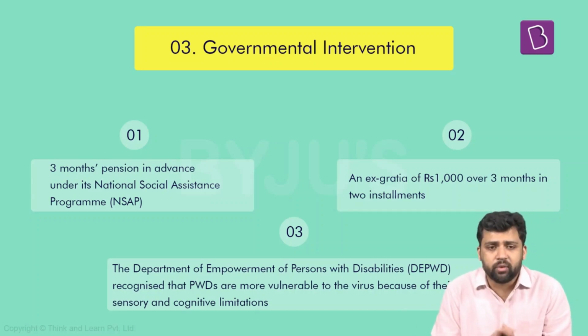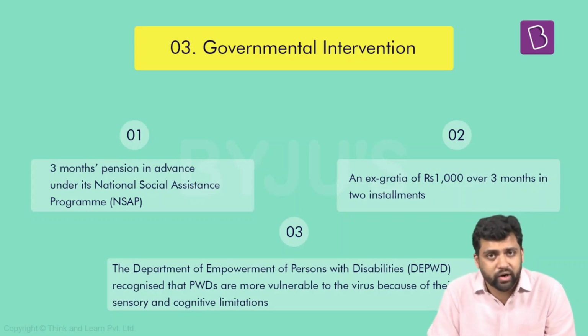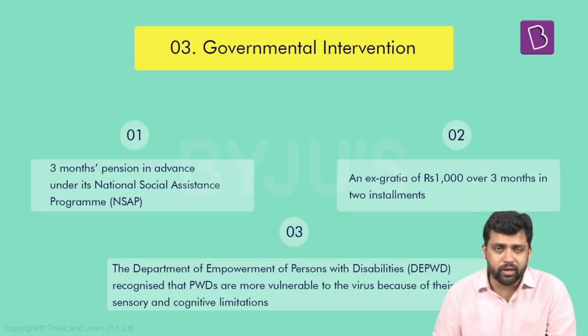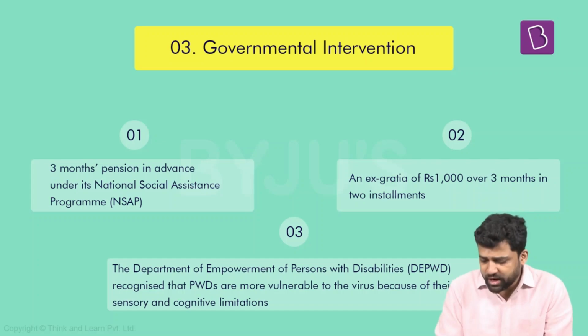Also, there can be sensory limitations, in the sense that some of them might not be able to read things, and some of them might not be able to hear different kinds of instructions. So the public health information that is provided, which you have to follow, they might not be able to follow. Fighting the pandemic becomes difficult, and the chances of contracting the virus become high. These are things they might not be able to do properly since they have sensory and cognitive limitations. The Department of Empowerment of Persons with Disabilities also recognizes that.